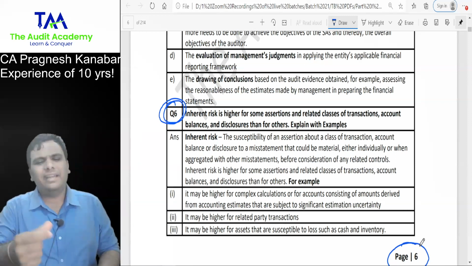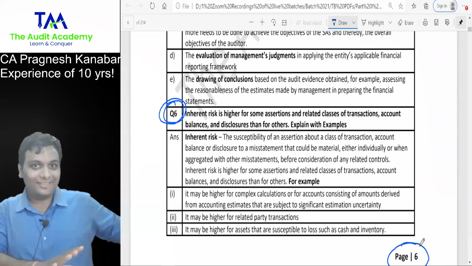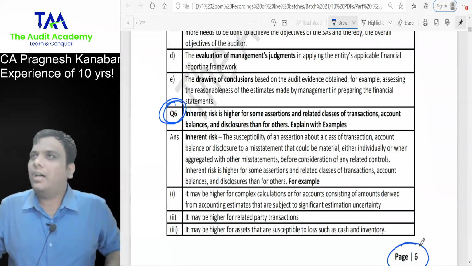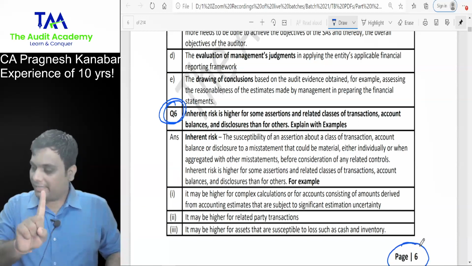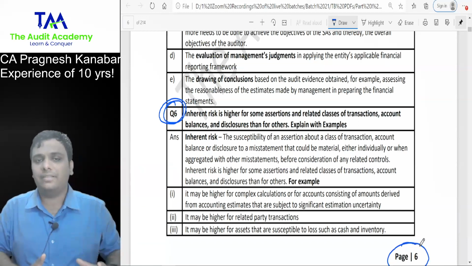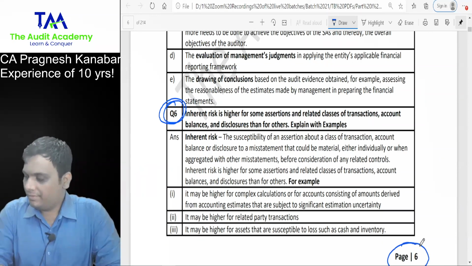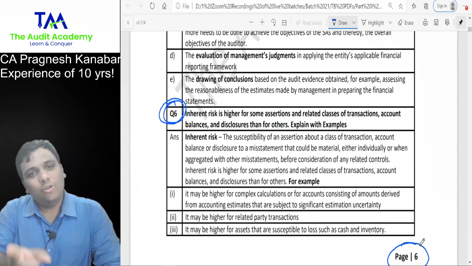Chalo, everyone, it's a very easy question. And all of this is there in your module. Okay. So tell me, everyone. Related party transactions. R for related party transactions, E for electricity expense. Where do you think there is a more possibility of error and fraud? R for related party transactions. Obviously, yes. So do you understand the English now?